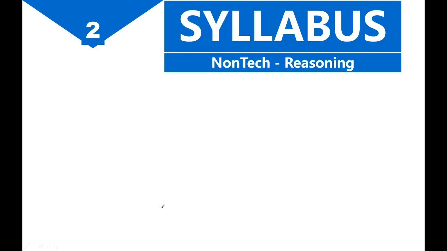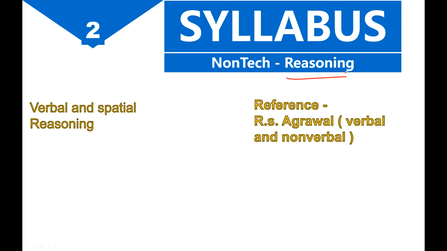Second is your reasoning. In reasoning you have verbal and spatial reasoning, and for this you just refer to one book, that is RS Agrawal, verbal and non-verbal. All these things are there. In the index in which the chapters are mentioned, just go one by one, first chapter, second chapter, and complete all the chapters which are there. Reasoning is basically easy, so in very less time you will cover the things, so there is no issue in reasoning.